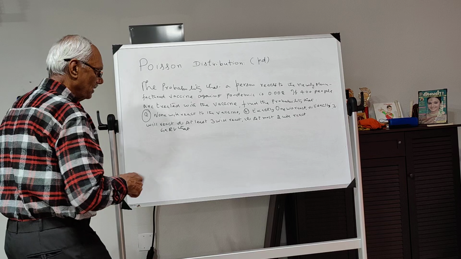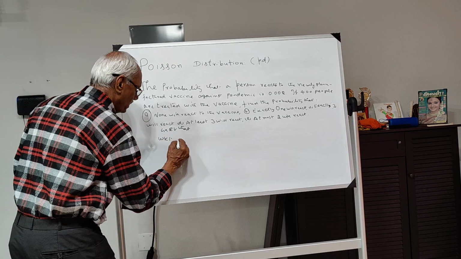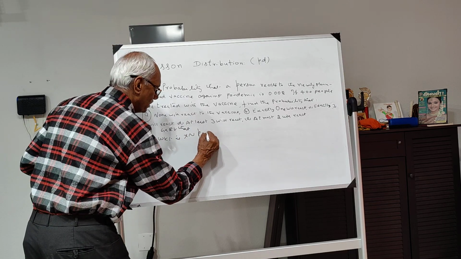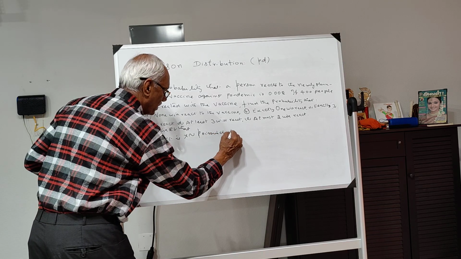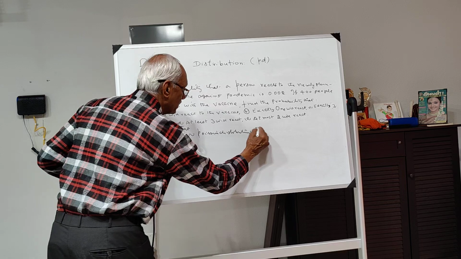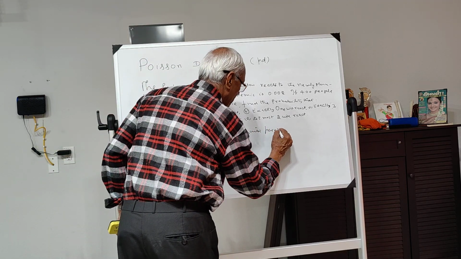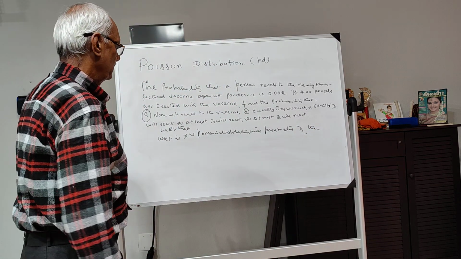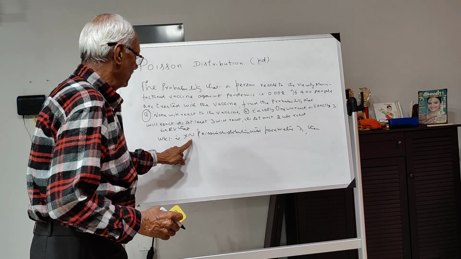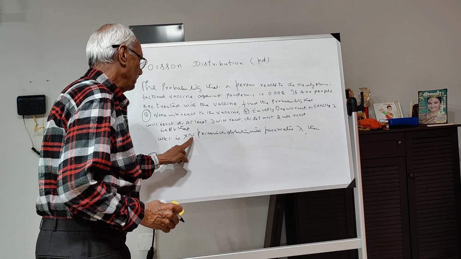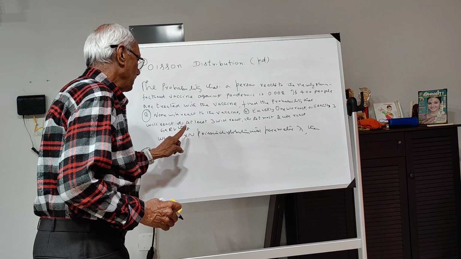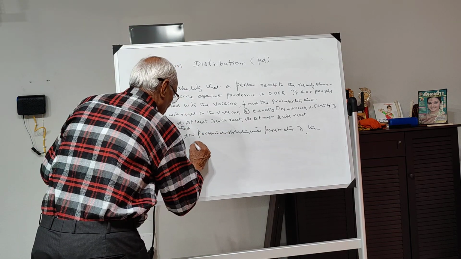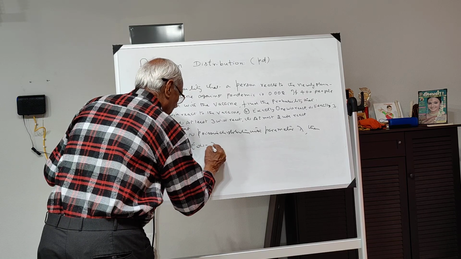Now, to prove this, we know that if X follows Poisson distribution with parameter lambda, then E of X is equal to lambda.